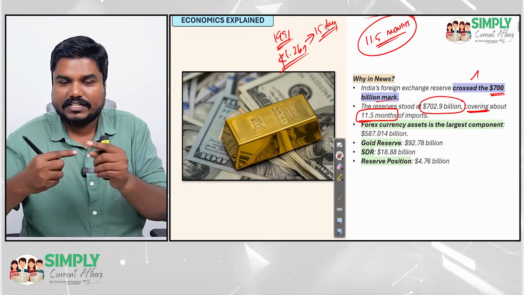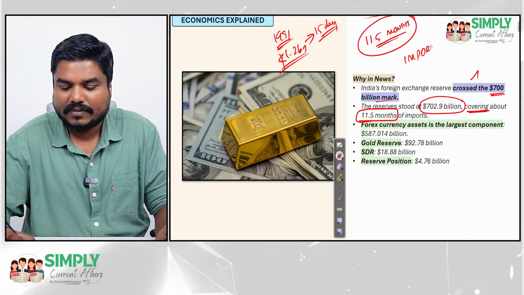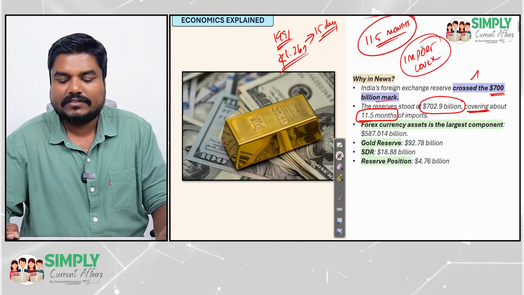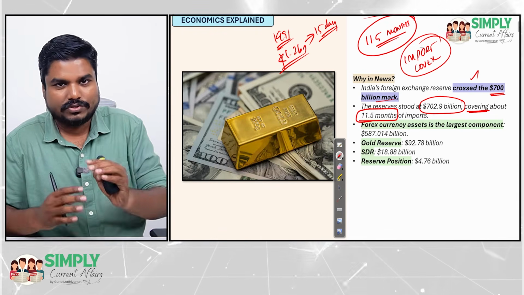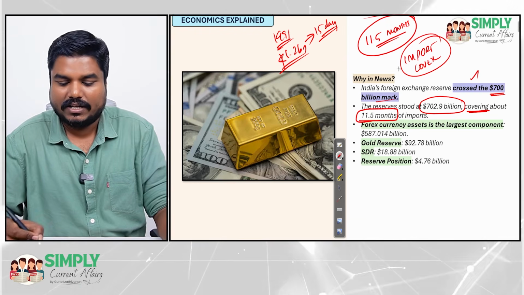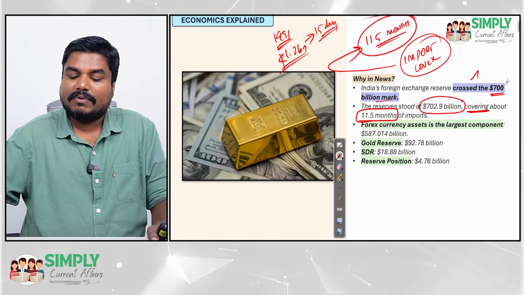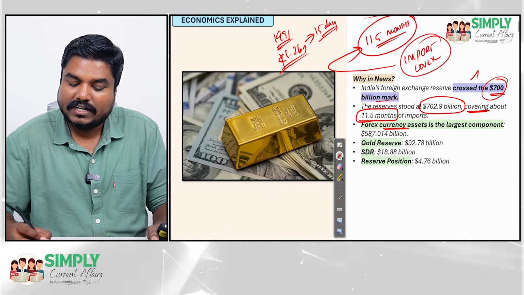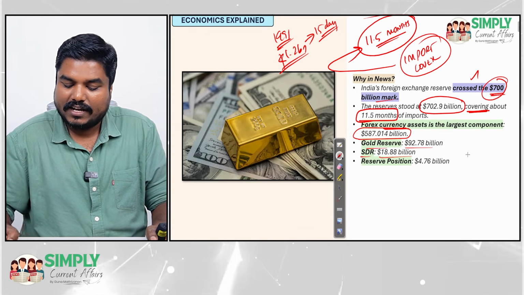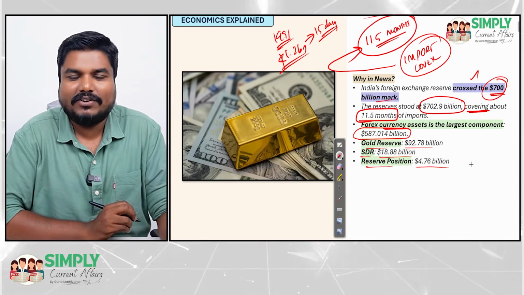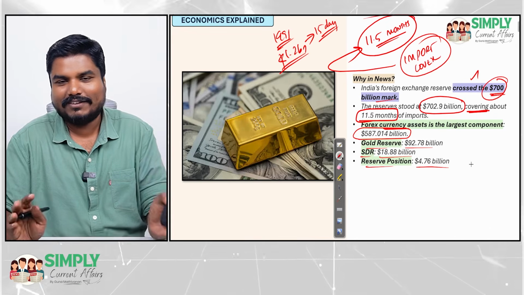This cover which we are measuring in terms of months is called import cover. Import cover is defined in terms of months: how many months a Forex Reserve can be used to cover our imports. India's import cover right now is 11.5 months. Out of $700 plus billion, in terms of foreign currency we maintain around $587 billion, gold around $92 billion, SDR $18 billion, reserve tranche $4.7 billion. Alright, got clarity? I hope it was crystal clear for you.